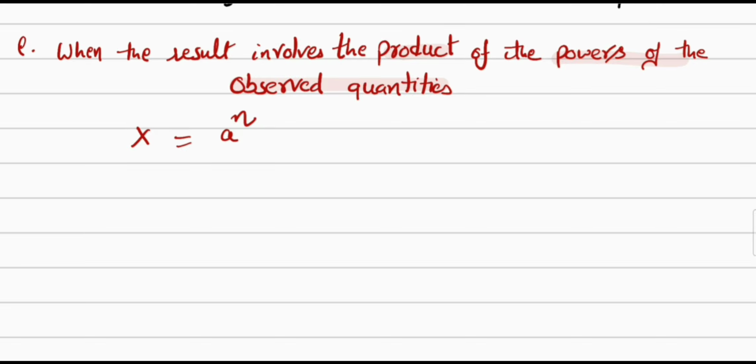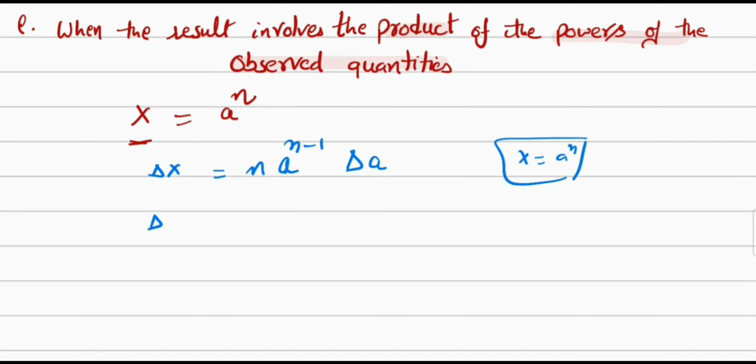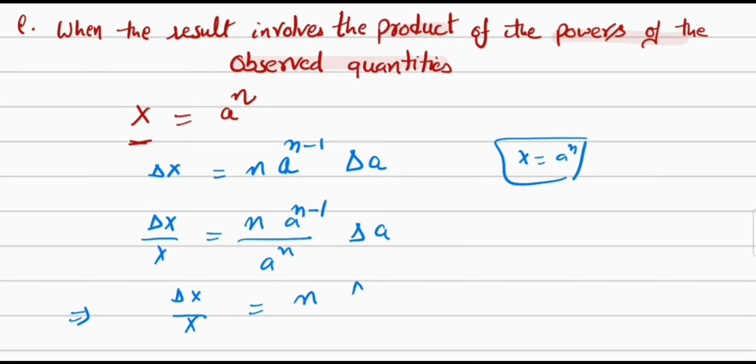So in this case we have to differentiate it to find out the error in this X. So differentiating both sides we'll get delta X is equal to n A raised to power n minus 1 delta A. Now dividing both sides by X is equal to A raised to power n, we'll get delta X upon X is equal to n A raised to power n minus 1 divided by A raised to power n delta A. So from here we will get delta X upon X is equal to n delta A upon A. So this is very important to note.